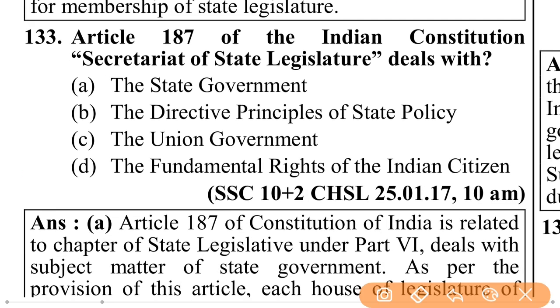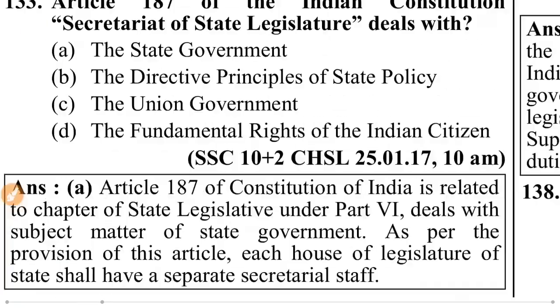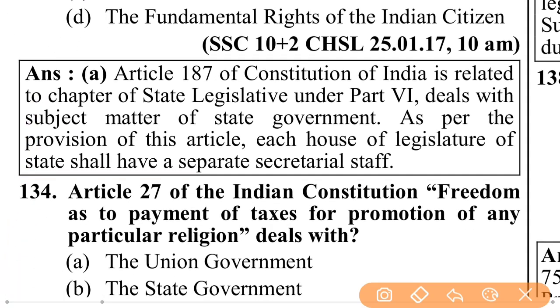Article 187 of the Indian Constitution, Secretariat of State Legislature, deals with the state government, the directive principle of state policy, the union government, the fundamental rights of the Indian citizen, that is the state government. Article 187 of Constitution of India is related to chapter of state legislature under Part 6, deals with the subject matter of state government.